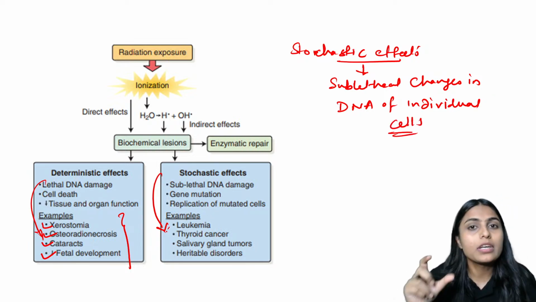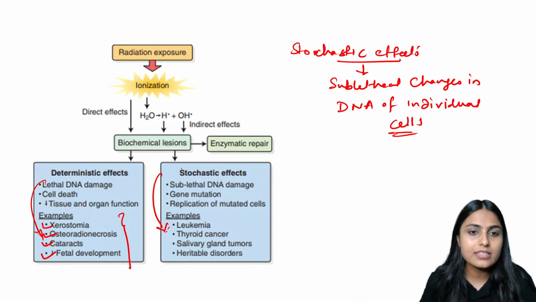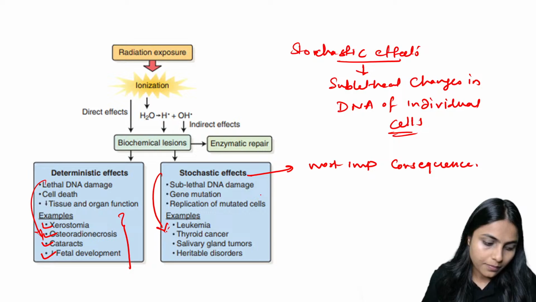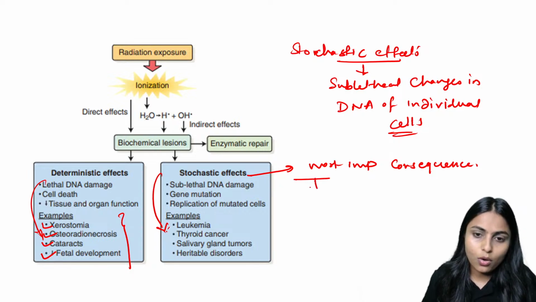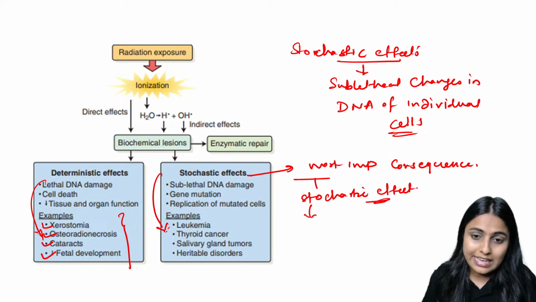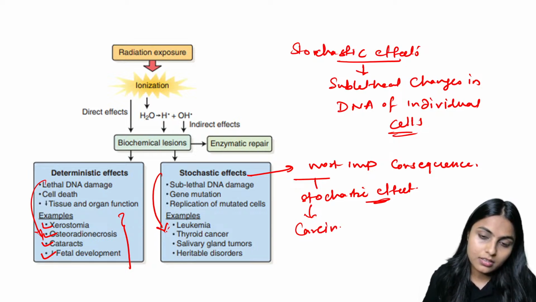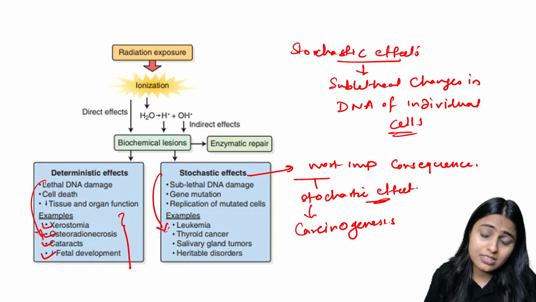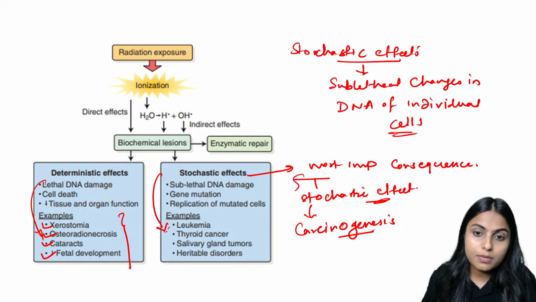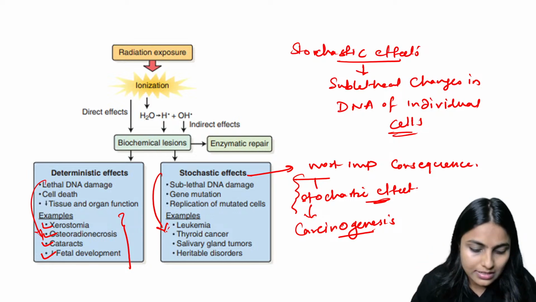And the most important consequence of the stochastic effect is carcinogenesis. This is the direct statement given in the textbook. So the most important consequence is carcinogenesis.